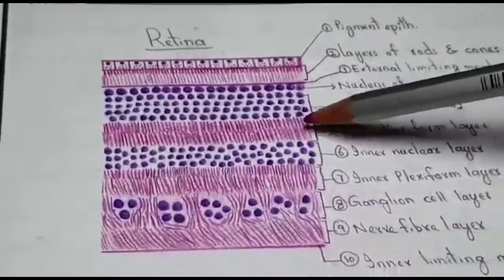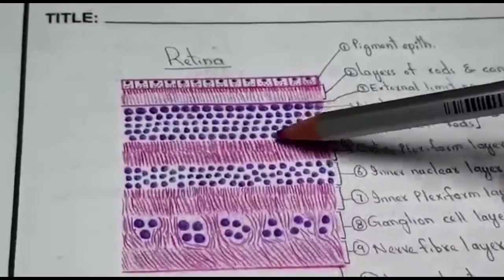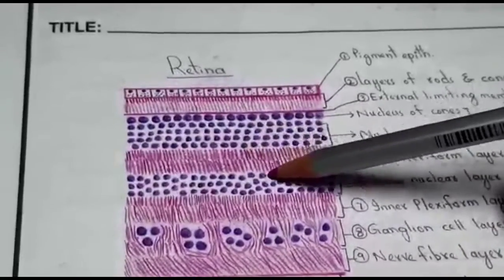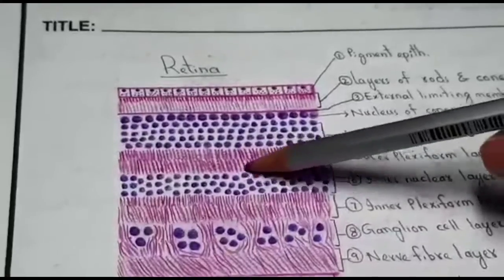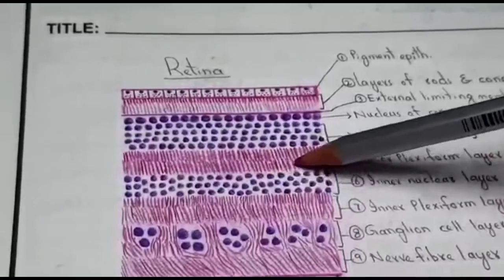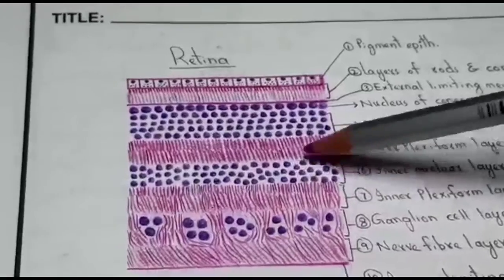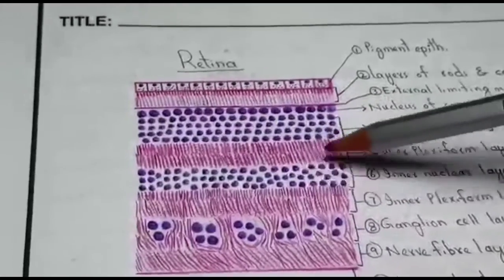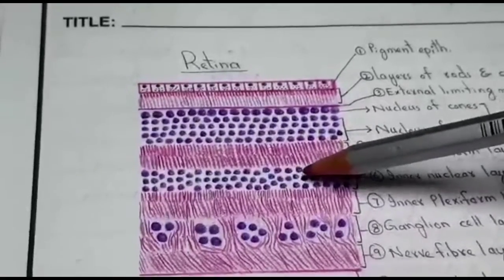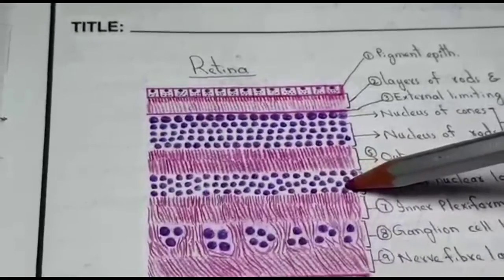And next layer is outer plexiform layer. In this layer, axons of rods and cones make synaptic junctions with the dendrites of cell bodies which are present in inner nuclear layer. This is inner nuclear layer, 6th layer. It contains cell bodies of bipolar cells, Muller cells, amacrine cells, horizontal cells, and interplexiform cells.